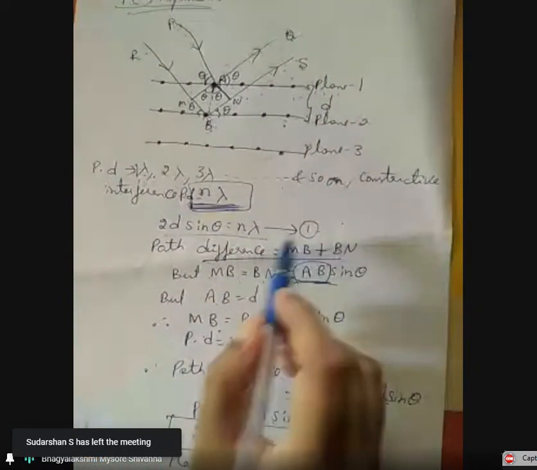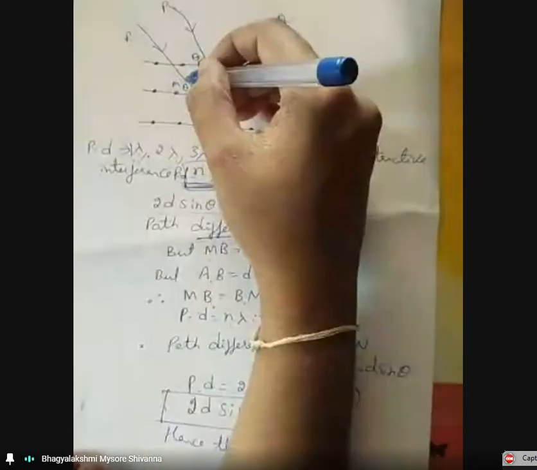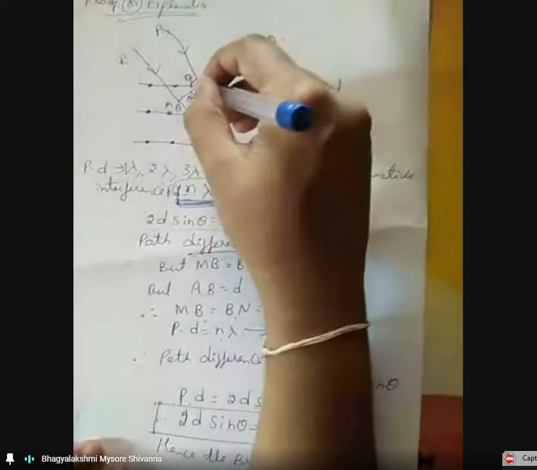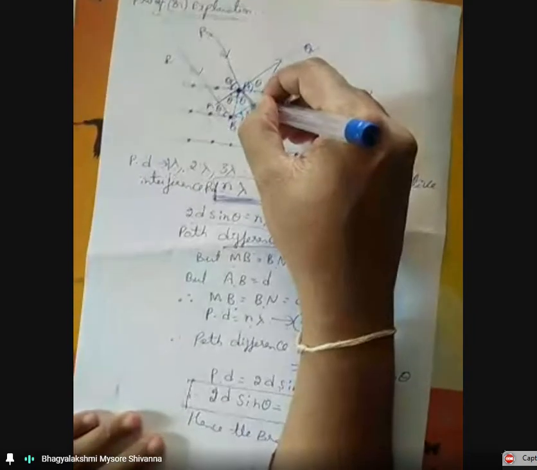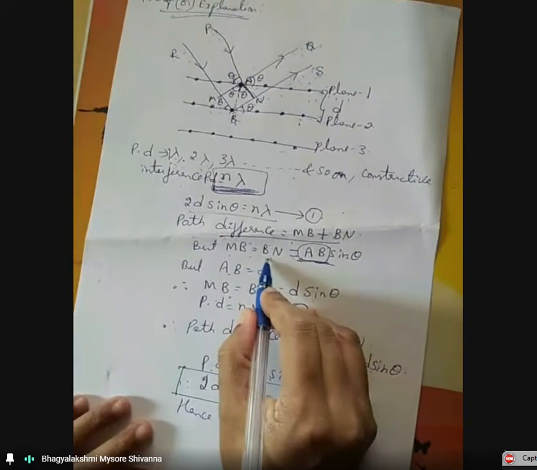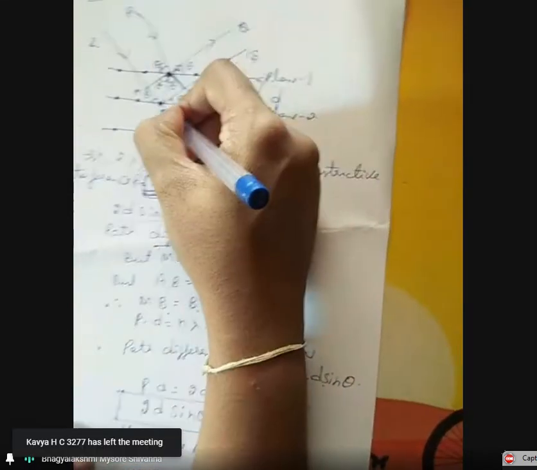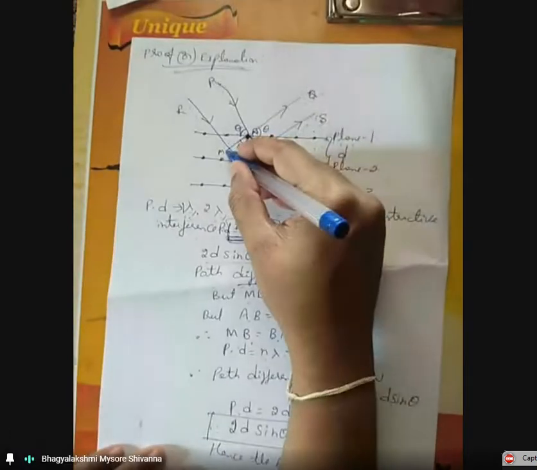We know that the path difference between the scattered beams is MB plus BN. How do we get this? Draw two perpendicular lines to RB and PS. These are the perpendiculars. MB is equal to BN, and this is equal to AB times sin theta.